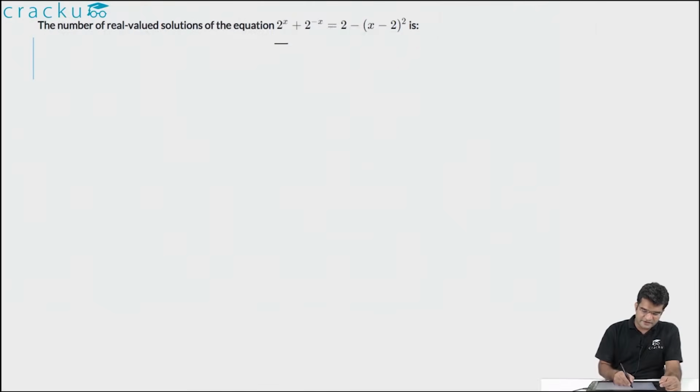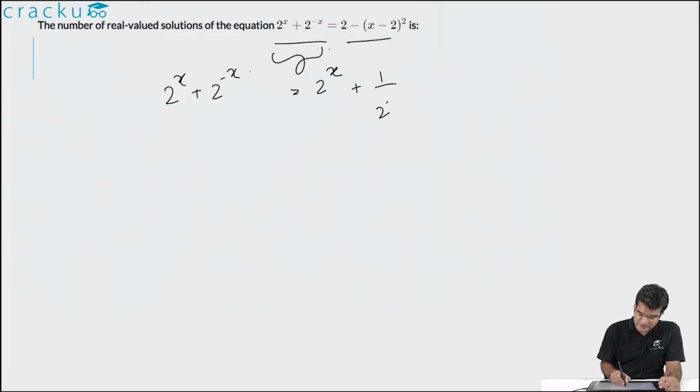In this question, we are required to find out the number of real valued solutions for the equation 2 to the power x plus 2 to the power minus x is equal to 2 minus (x minus 2) whole square. So if you look at the equation that is given, and if you look at the left hand side of the equation, this is equal to 2 to the power x plus 2 to the power minus x, or this is equal to 2 to the power x plus 1 by 2 to the power x.